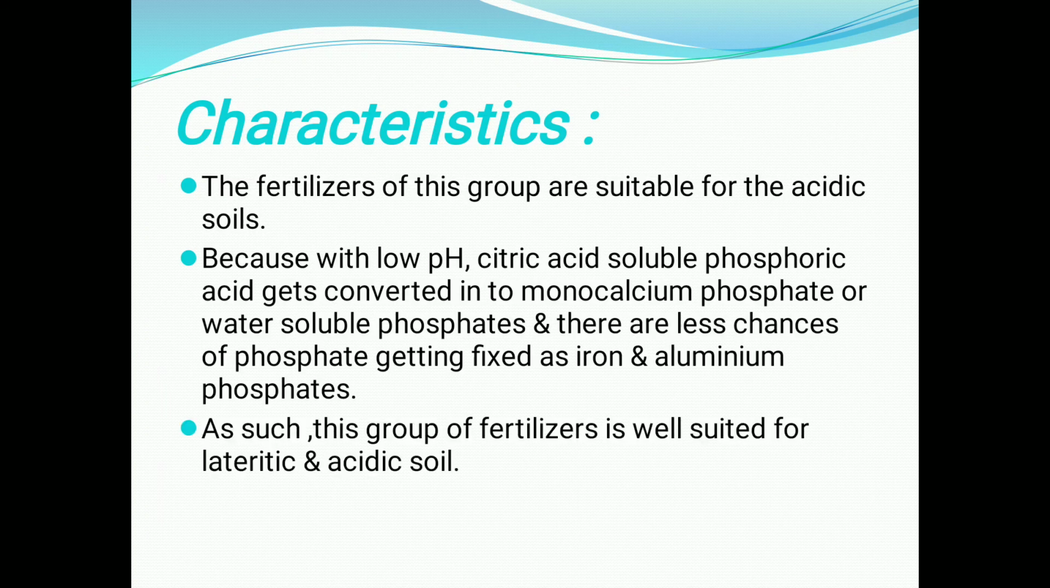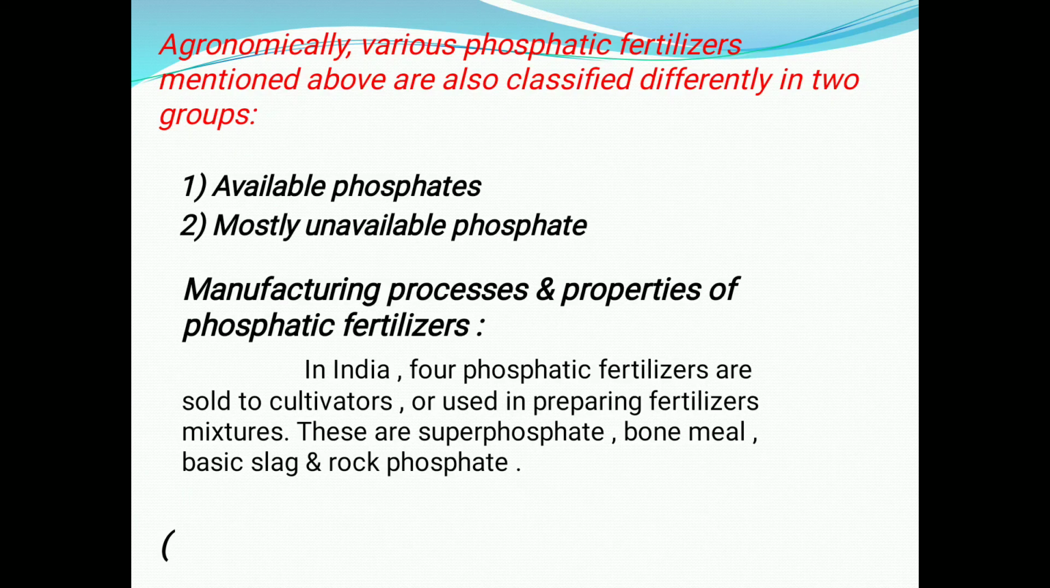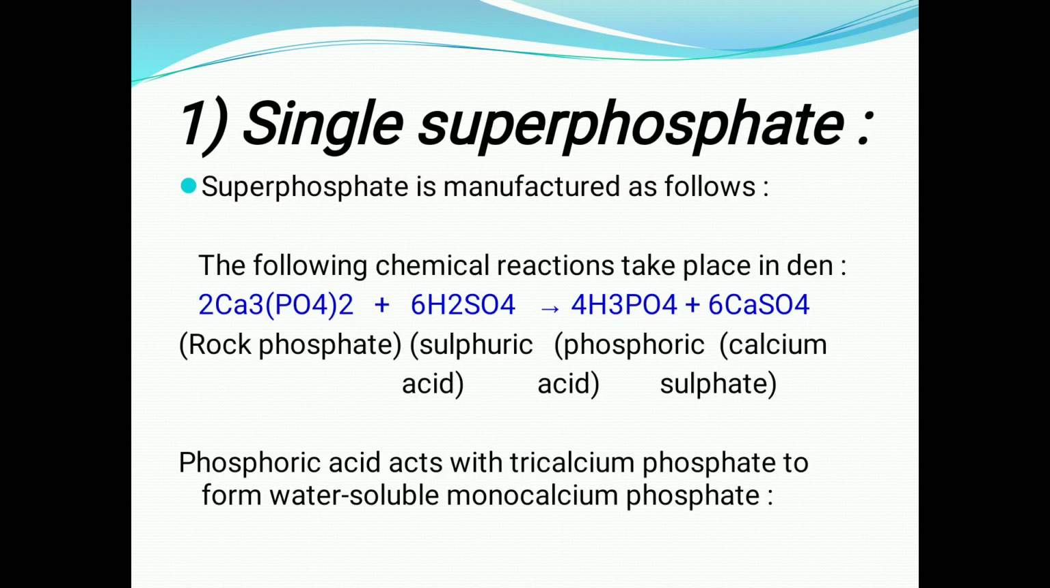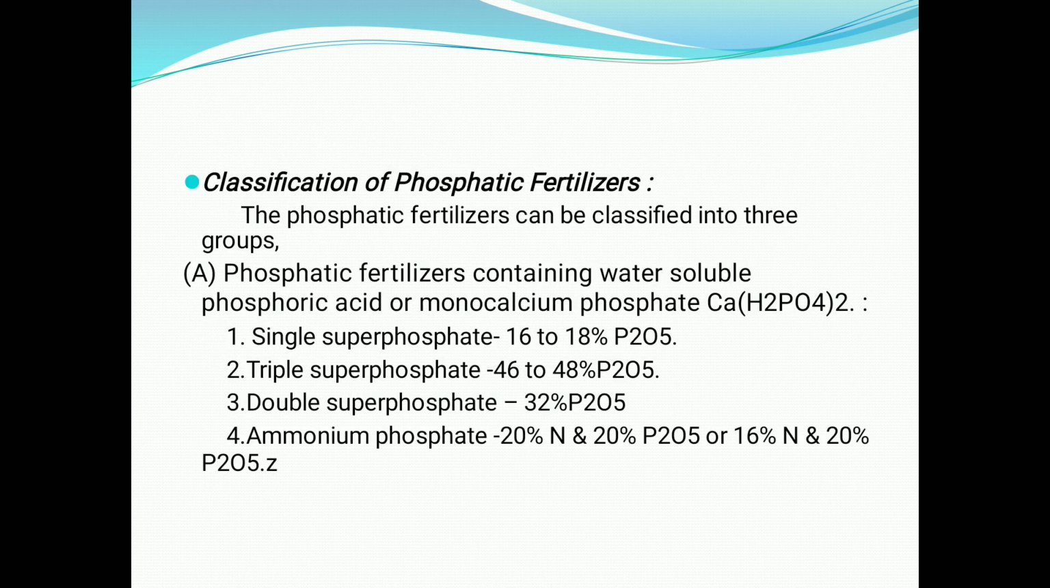Then next, and third one is the phosphatic fertilizer containing phosphoric acid which is not soluble in water or citric acid, or containing insoluble phosphoric acid or tricalcium phosphate. So first I will tell you the examples of water soluble phosphoric acid or monocalcium phosphate. It is the first type of phosphatic fertilizer.